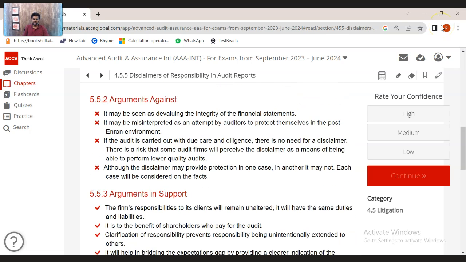But what about the negatives? Integrity. It might reduce the value of the integrity. As I told you, the auditor is considered a financial doctor.